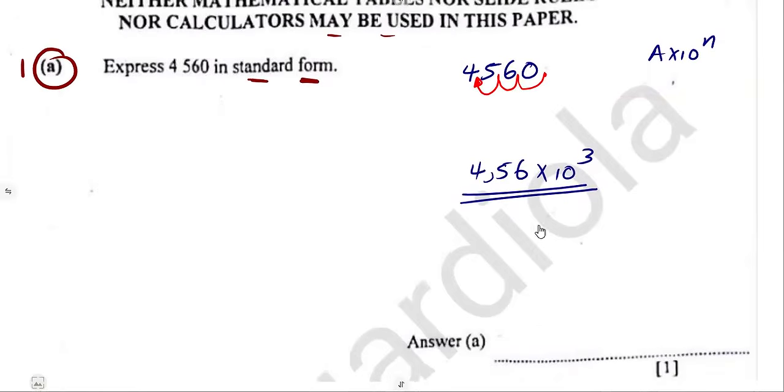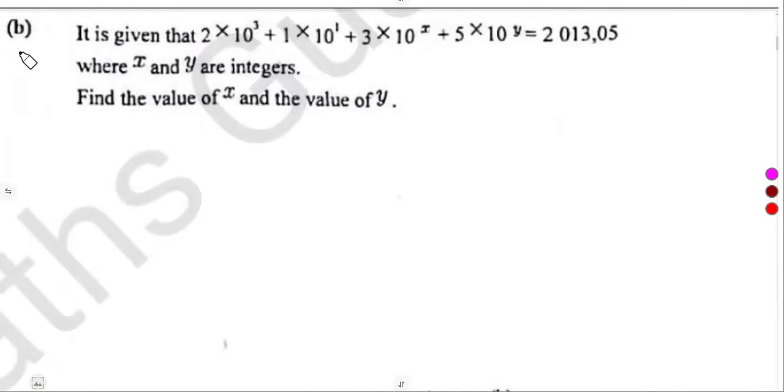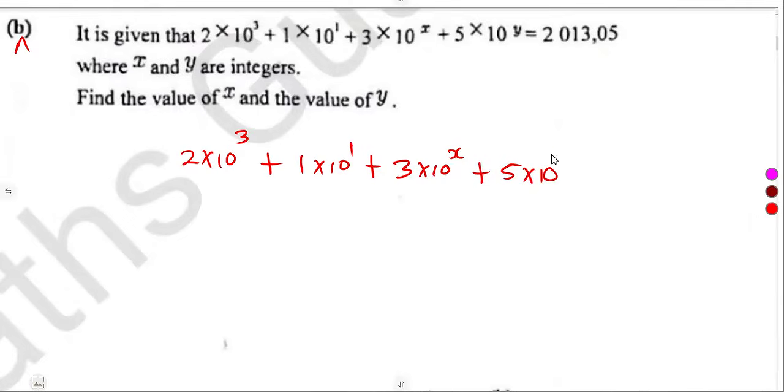Okay, let's move on. The B part we are given, it is given that 2 times 10 to the exponent of 3 plus 1 times 10 to the exponent of 1 plus 3 times 10 to the exponent of x plus 5 times 10 to the exponent of y is equal to what?